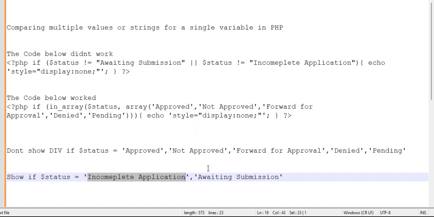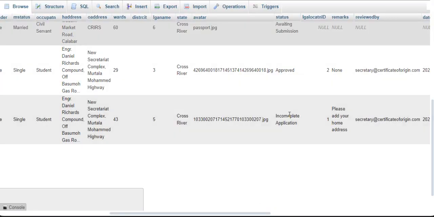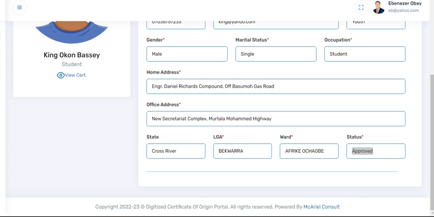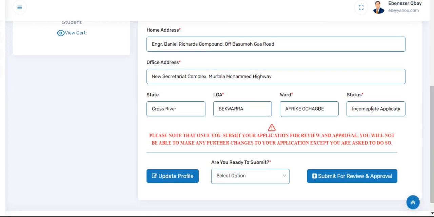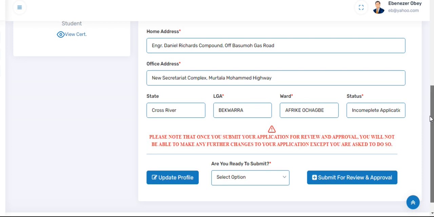Okay, now if my status is incomplete application, now observe. See that? Even though it's incomplete, the system still carries a wrong spelling, but I'm going to complete it. So if status is equal to incomplete application, show, because at this point the applicant needs to make corrections, right?